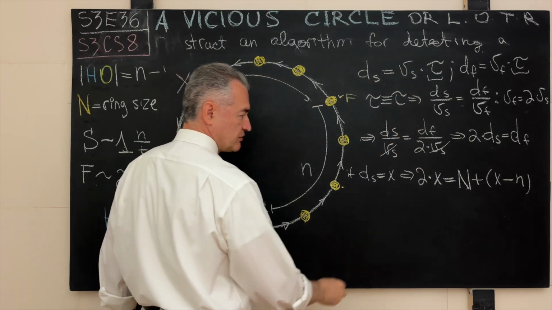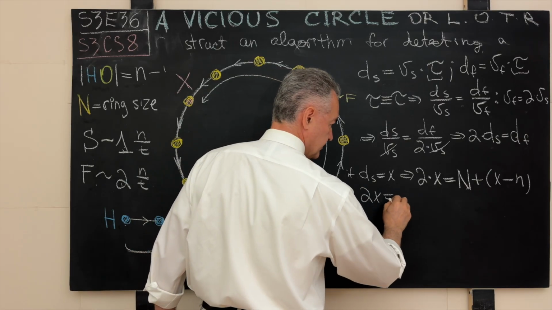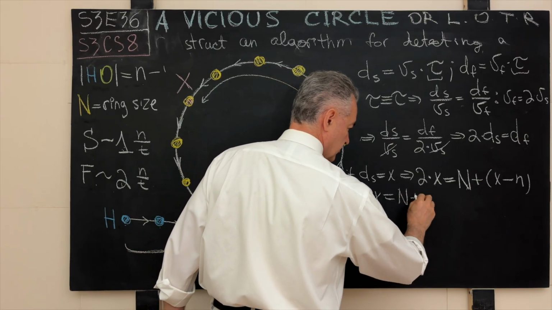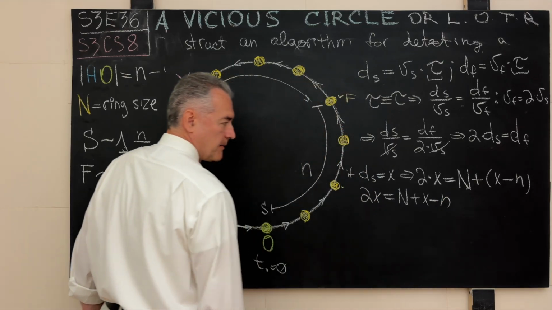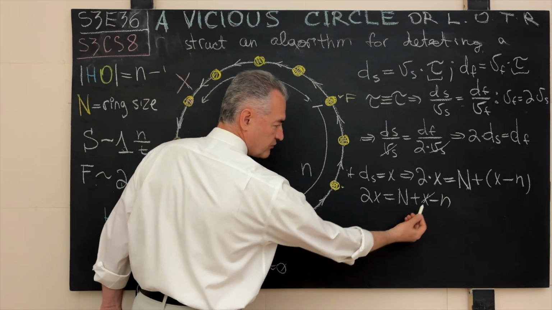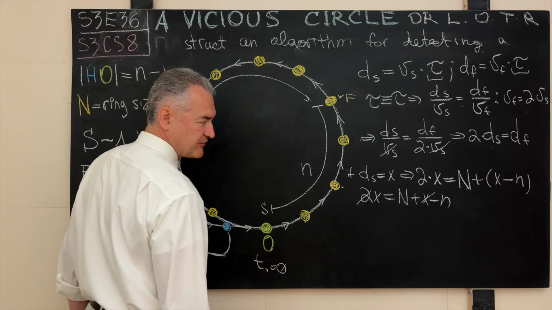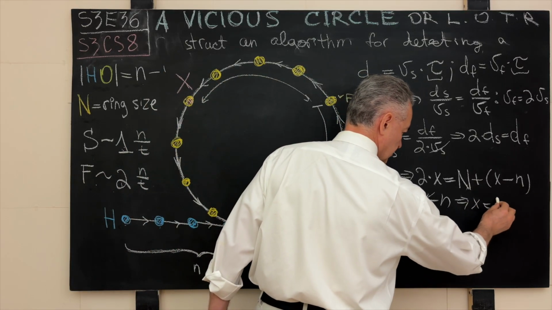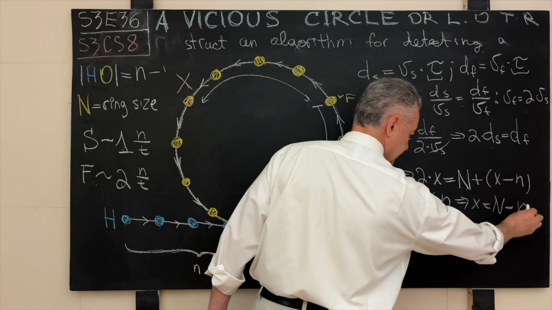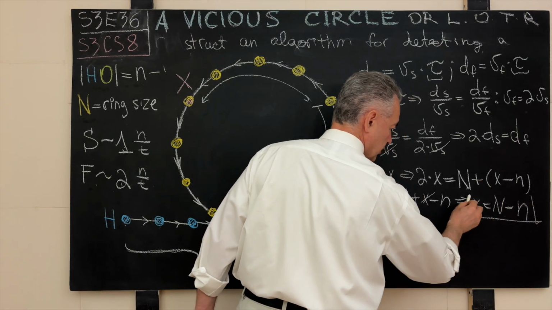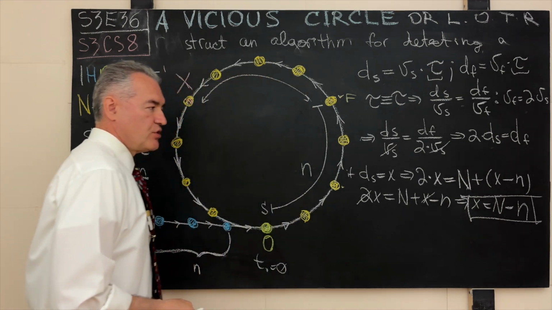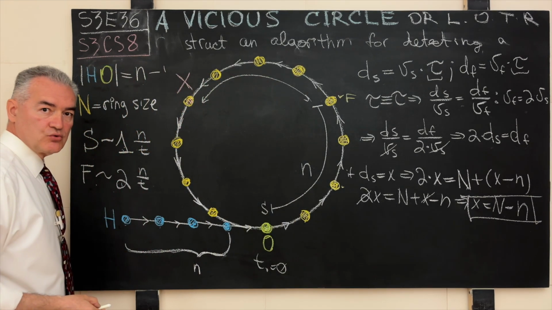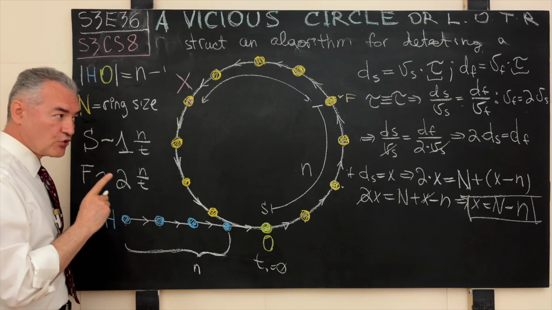Once we solve this trivial equation, we have 2x is equal to uppercase N plus x minus n. One copy of x and one copy of x cancel out. So from here it follows that x is equal to N minus n. This is our answer to the node where the two runners will rendezvous for the first time.